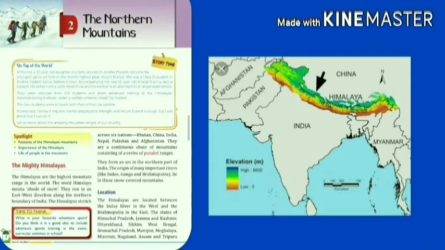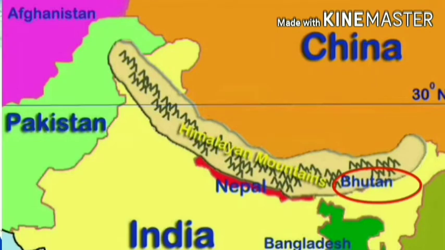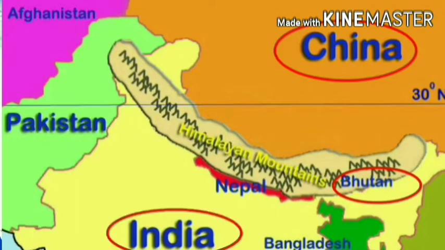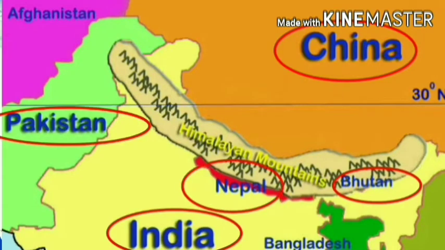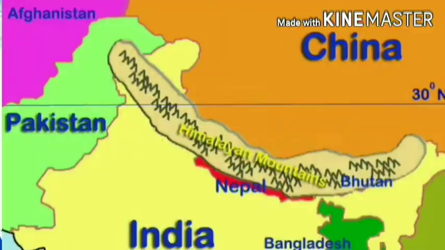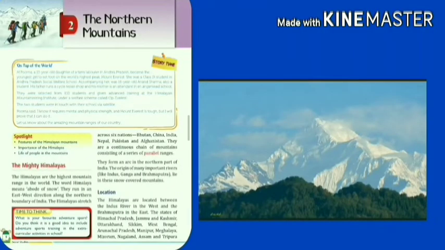And they stretch across 6 nations. So what are the 6 nations? Bhutan, China, India, Nepal, Pakistan and Afghanistan. These are the 6 nations. They are a continuous chain of mountains, and they consist of many parallel ranges. Parallel means the mountains here are running side by side.